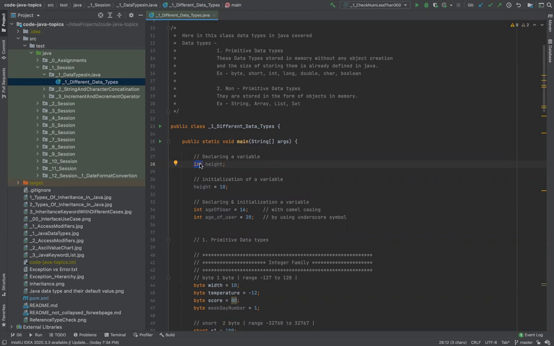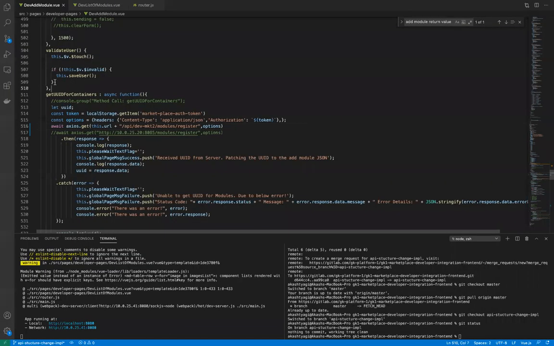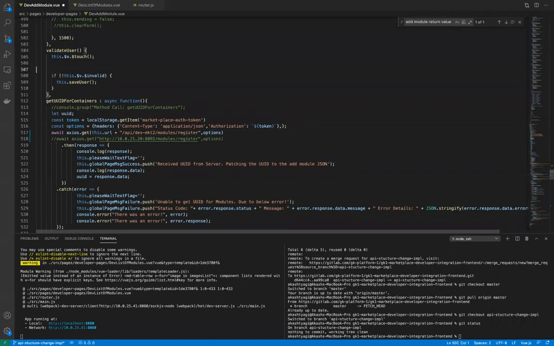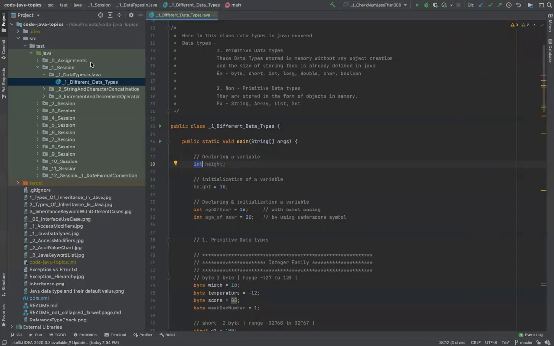But that is not true with all languages. Different languages have different structures. For example, JavaScript or TypeScript. I think TypeScript is an advanced version built on JavaScript, but JavaScript doesn't have that restriction, right? Just as an example, this is a JavaScript example. I can create a variable, and then I can assign a value to it. I can assign 1 to it, and I can also assign a string to it, right? So it's allowed there, but not in Java.